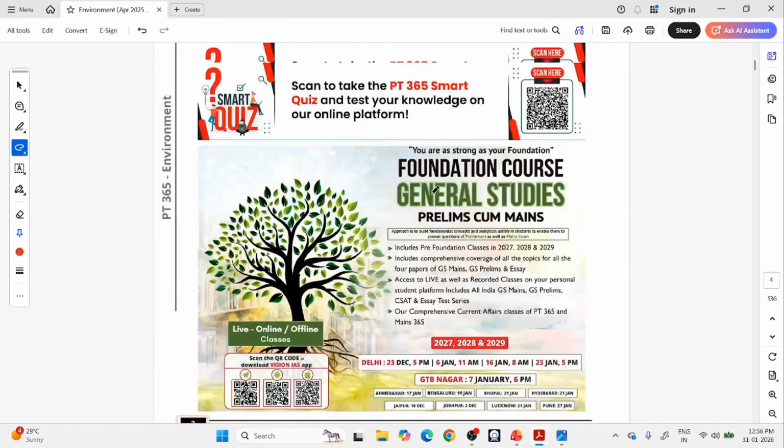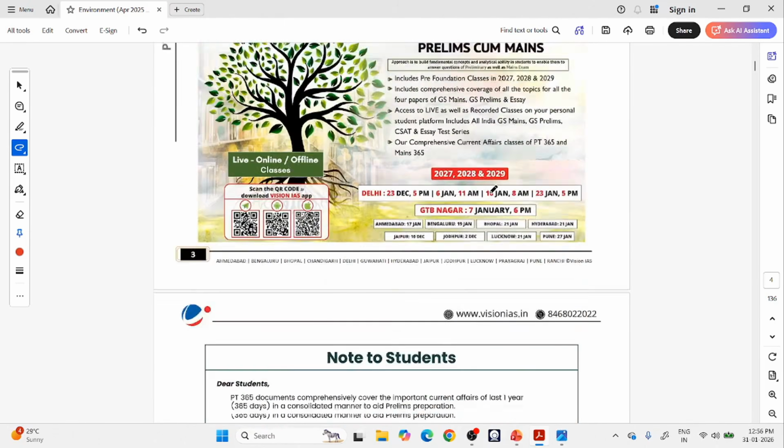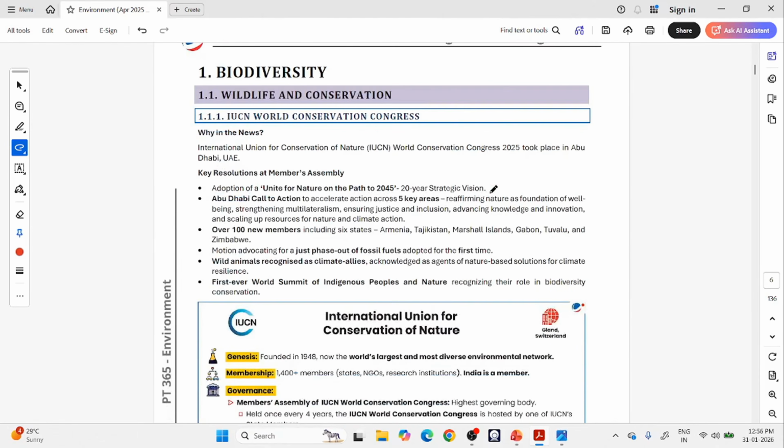So let us start. There is places in news also given, which also comes under geography mapping. So let us start with biodiversity. First, 1.1 is wildlife and conservation. So wildlife means animals and plants living in the wild, and conservation of it.